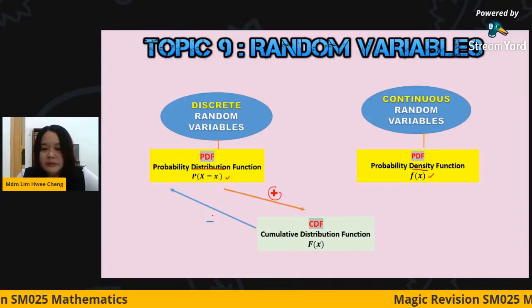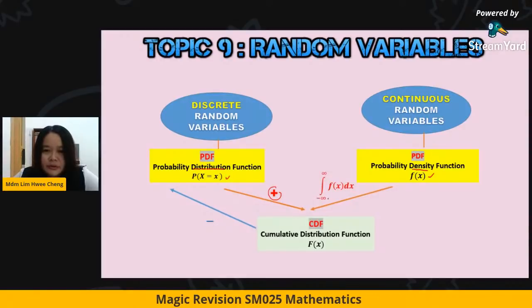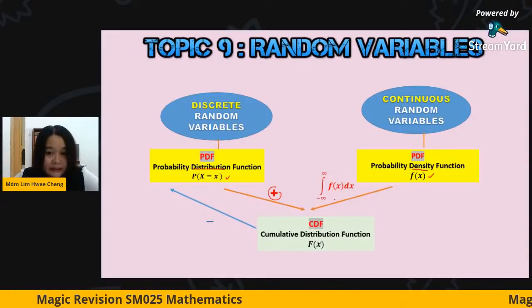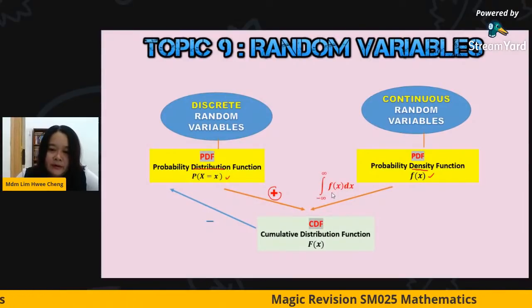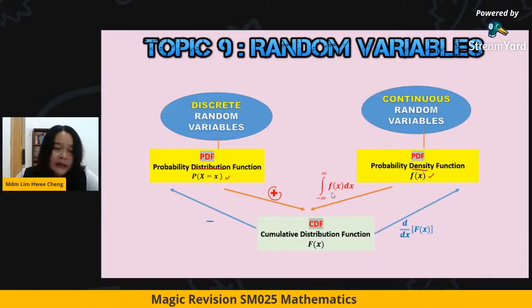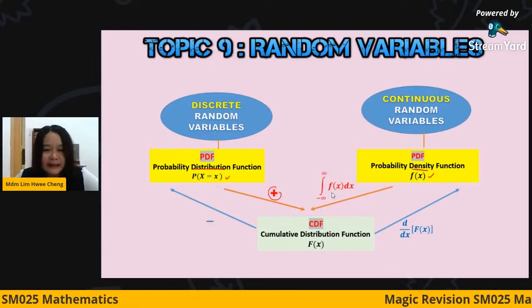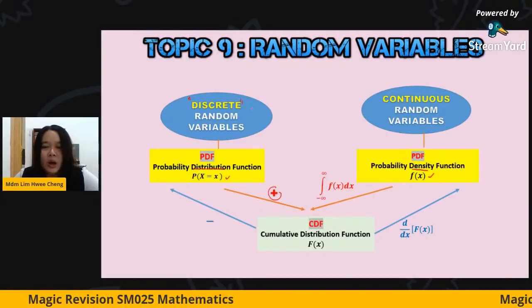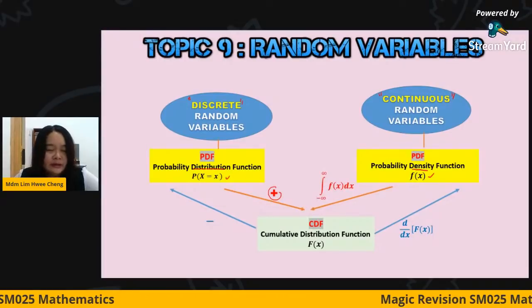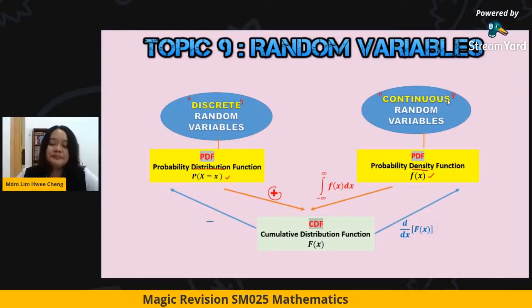And for the continuous pula, if they ask you to do PDF to cumulative, you have to do the integration. Integrate according to the corresponding limits. Then for the cumulative to density, you need to differentiate. I hope that when you read the questions, you recognize whether the function that they give you is PDF or CDF, and whether the question is either discrete or continuous. Please read the questions carefully. Normally the question will state it.